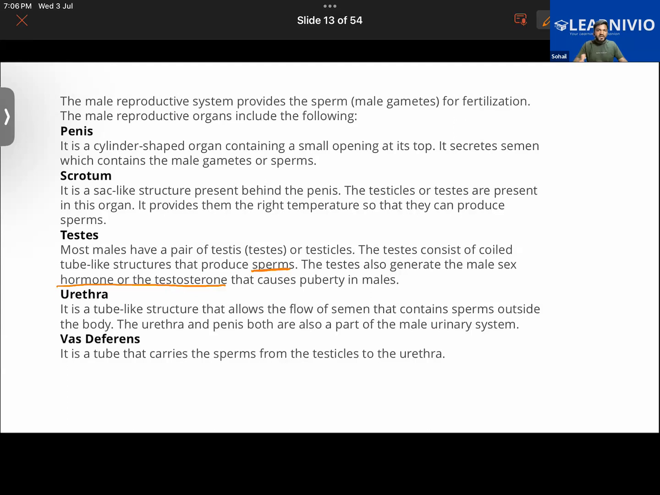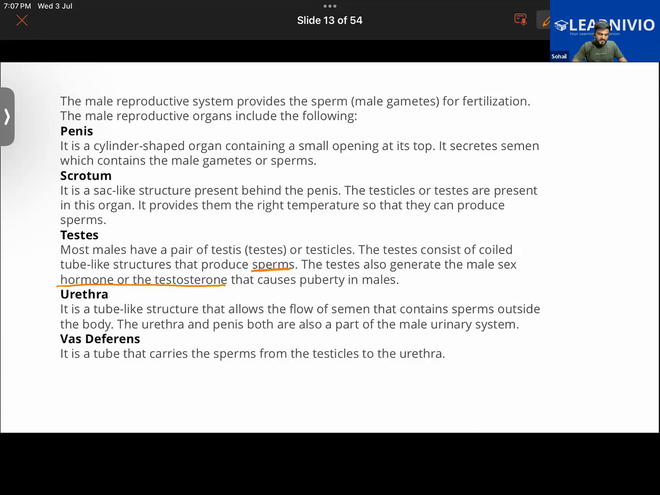It's a tube-like structure that allows the passage of semen. Semen is basically a white liquid in which water is present, mucus is present, and sperm is also present. So it will allow the passage of semen, and it will allow the passage of urine through it. So that is the urethra.